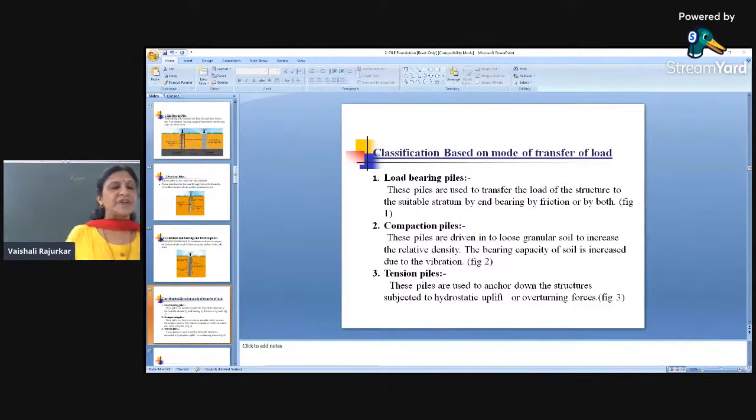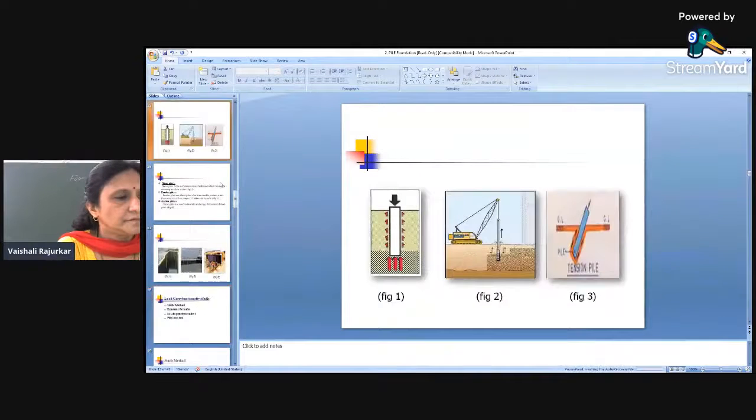This will radially densify the material and it will take more load. So here these are the load bearing piles, where the load is taken by the tip resistance as well as the frictional resistance. This is another type, the compaction pile.